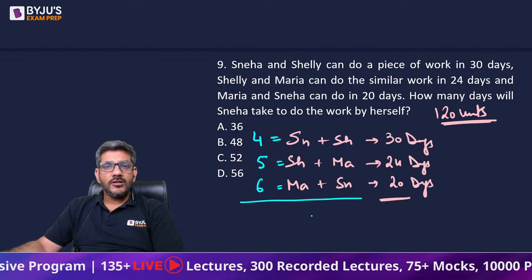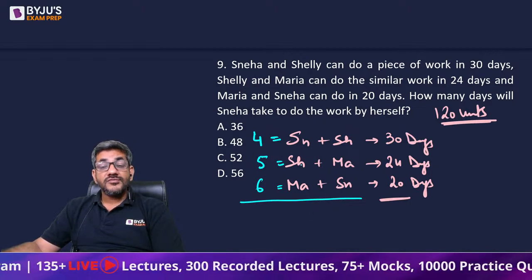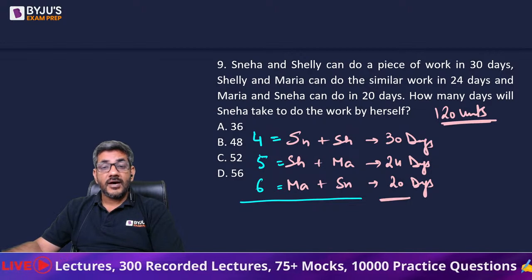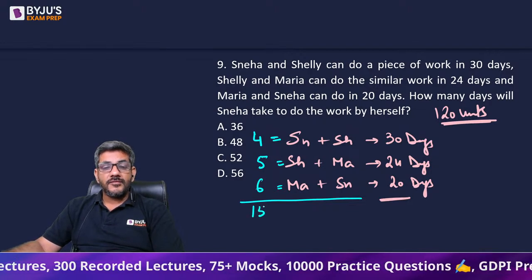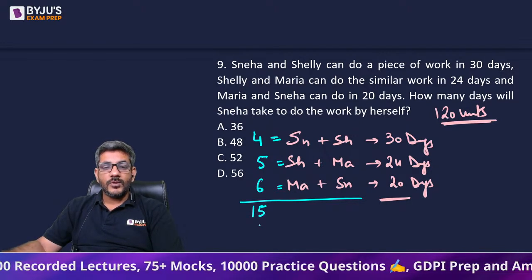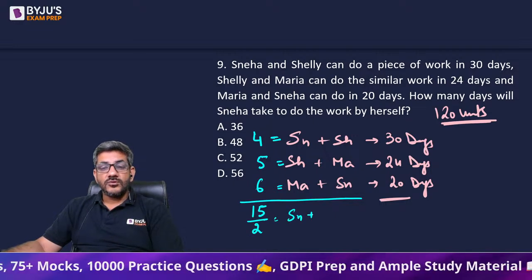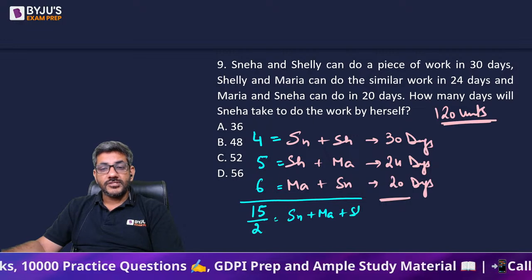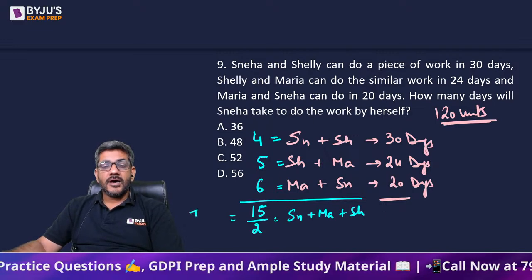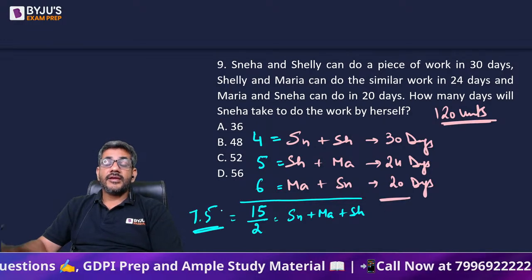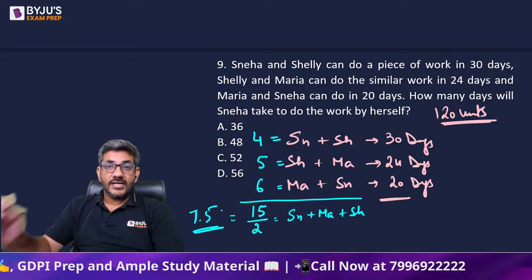And if I add all three, I get twice of Sneha, twice of Shelly, twice of Maria is equal to 15. Their twice is equal to 15. So that means, अगर मैं half कर दूं, that is equal to Sneha plus Maria plus Shelly. So Sneha, Maria and Shelly are making 7.5 units in a day.